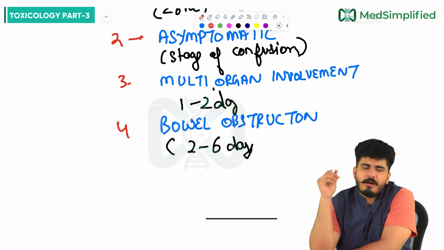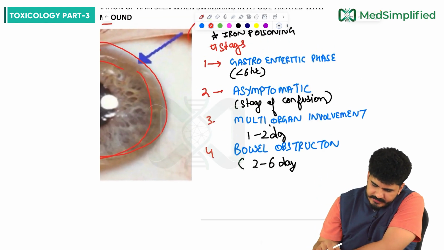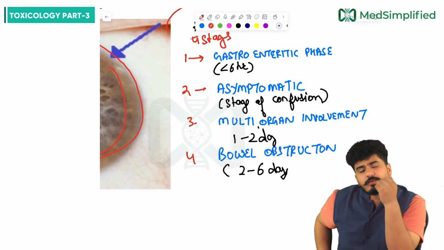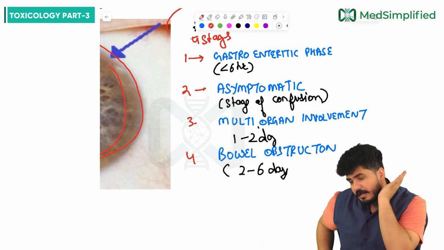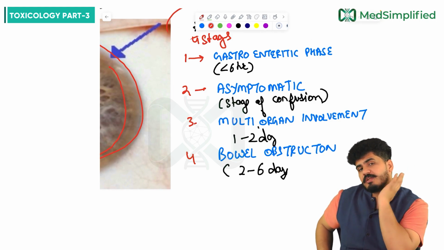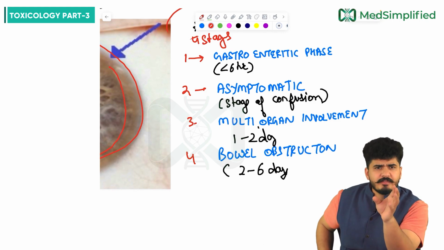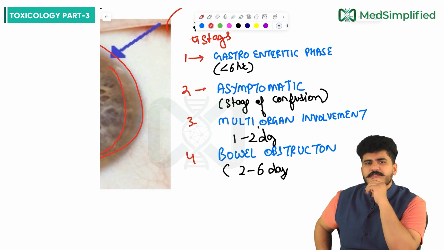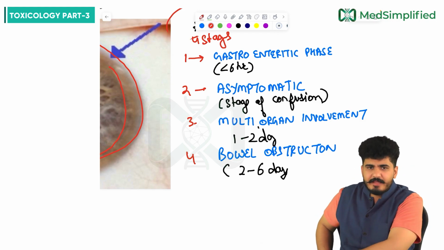Now, sir, bowel obstruction, so how is it starting? See it beautifully. First of all, gastroenteritis. There will be diarrhea, etc. Then no symptoms. Then there will be multiple organ involvement. Then after that, bowel obstruction will happen. After the involvement of the organs, the organs will stop working, peristalsis, etc. will stop working, and then there will be bowel obstruction. A constipated person will be there.